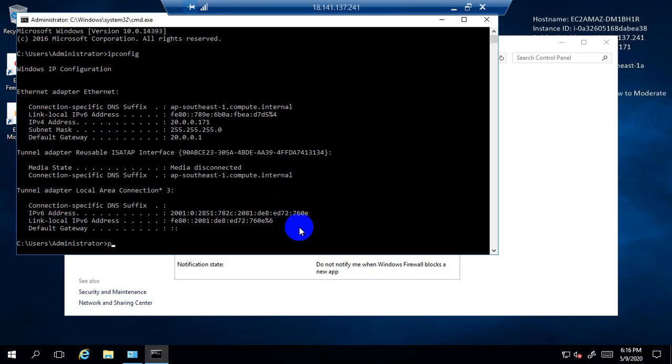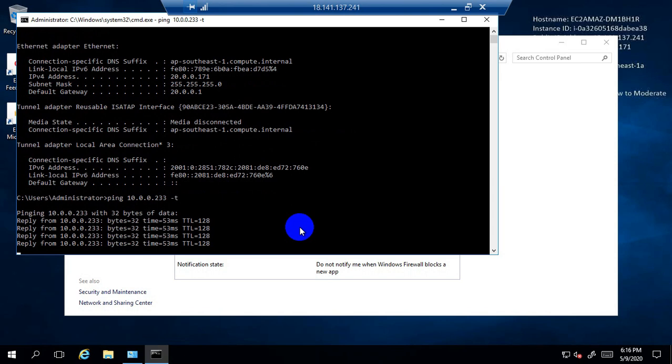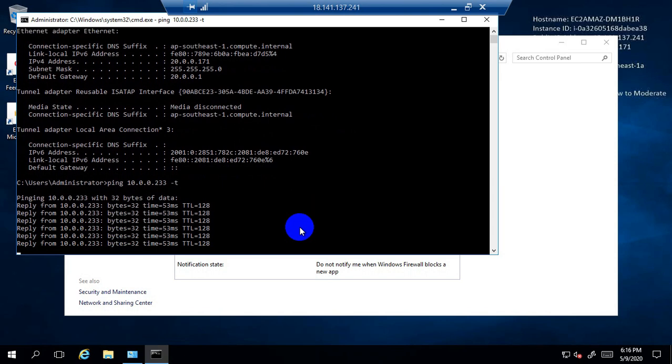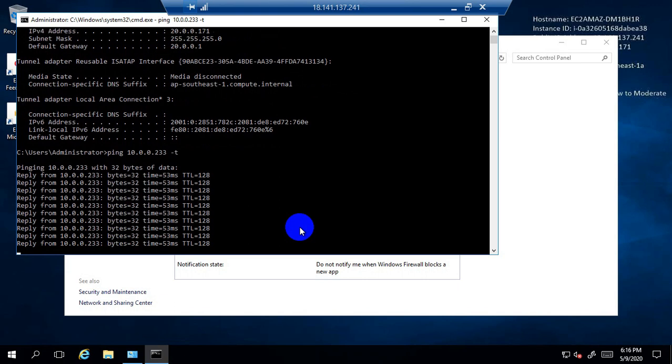Type it here, ping 10.0.0.233 -t. We will use -t for continuous pinging. Now press enter. Wow, so we got the successful ping reply. So we have done it successfully.